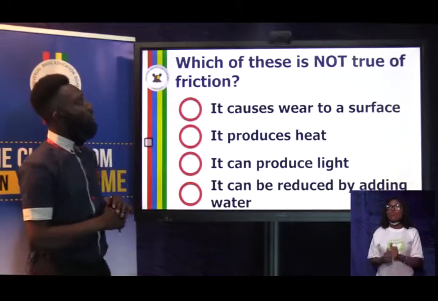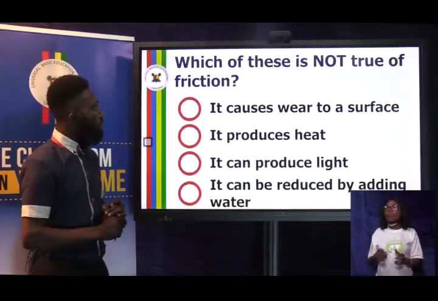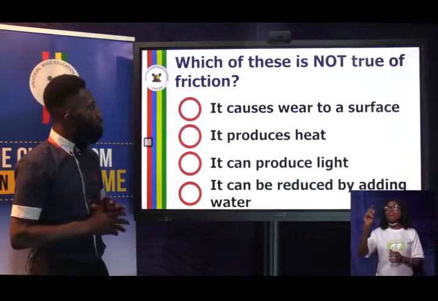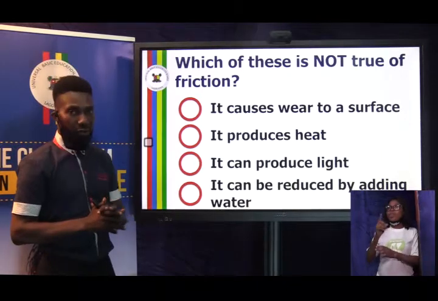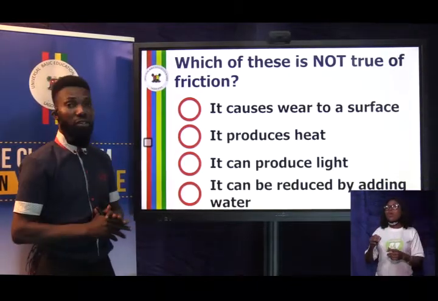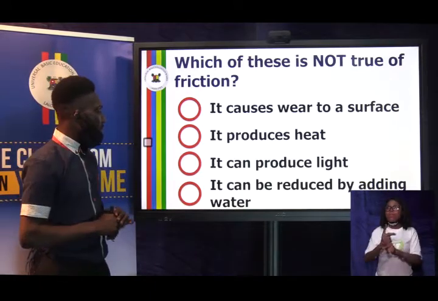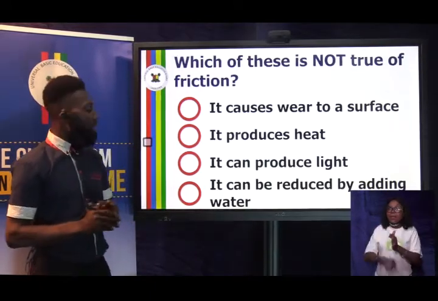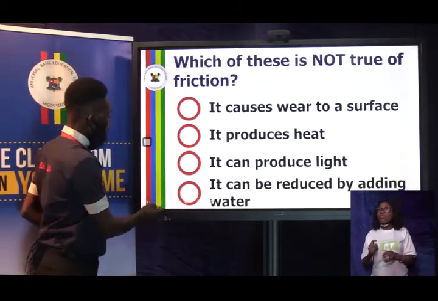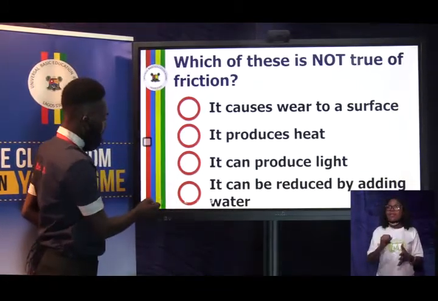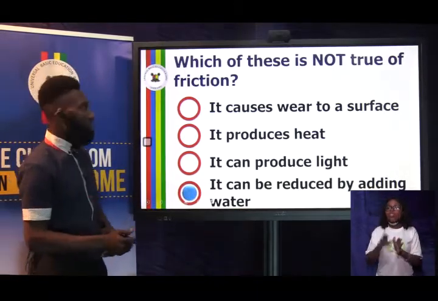Here we have, which of these is not true of friction? A. It causes wear to a surface. B. It produces heat. C. It can produce light. D. It can be reduced by adding water. Which of this is not true? The one that is not true out of all these is the option D. It can be reduced by adding water.